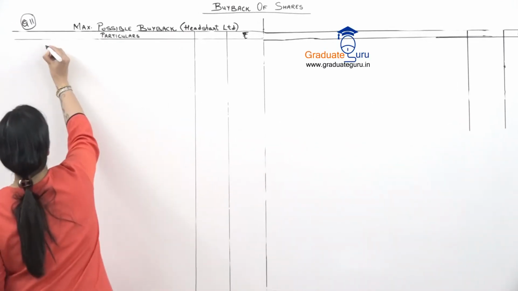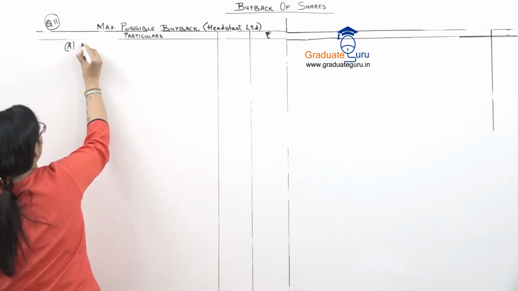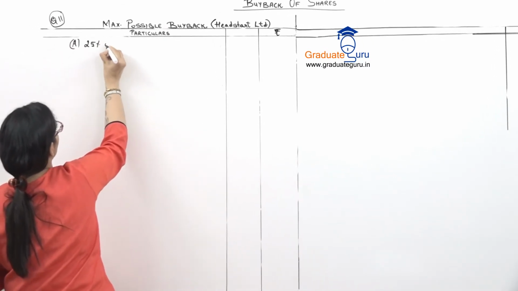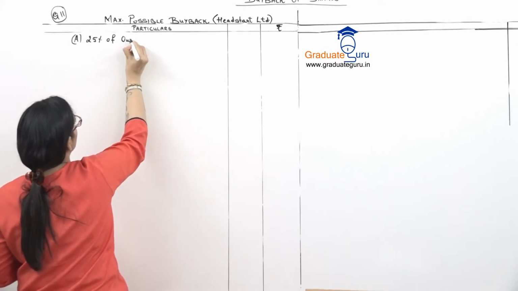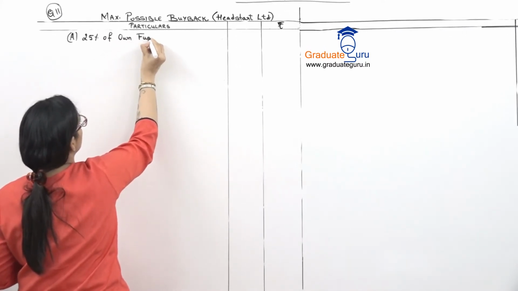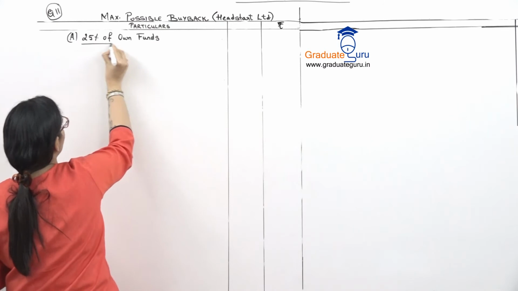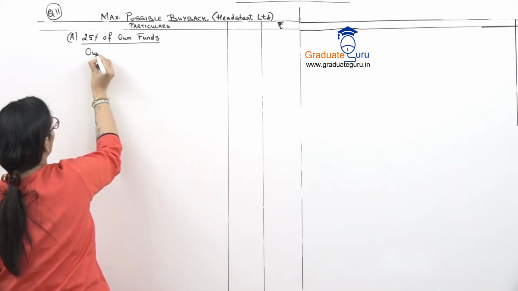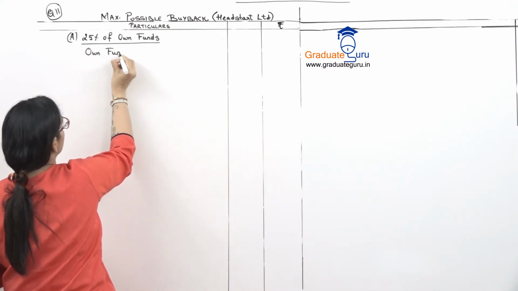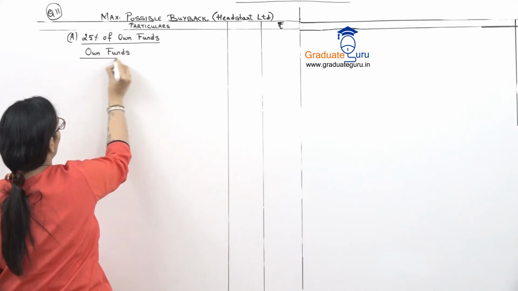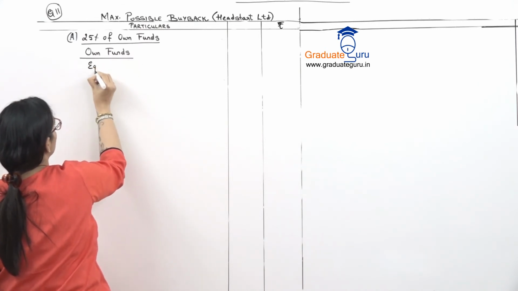So part A, 25% of own funds. For that, first we calculate own funds. In own funds, we have equity, that is our equity capital.